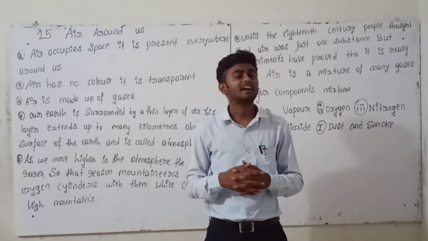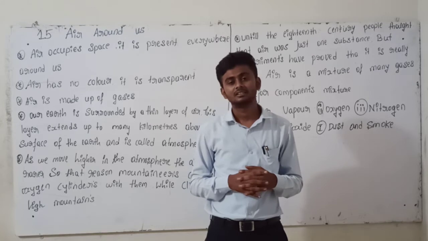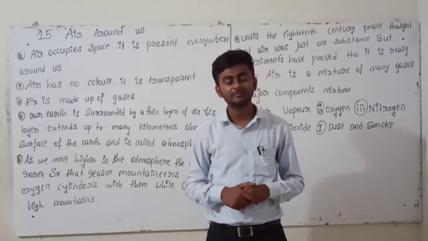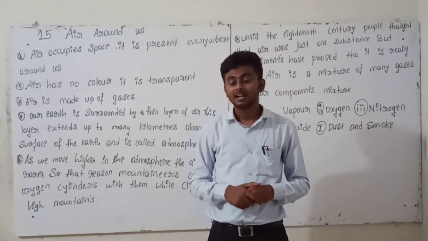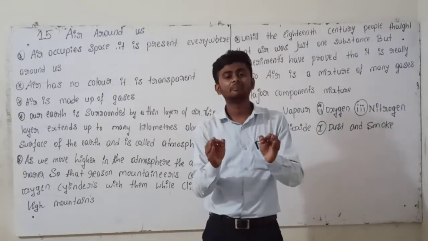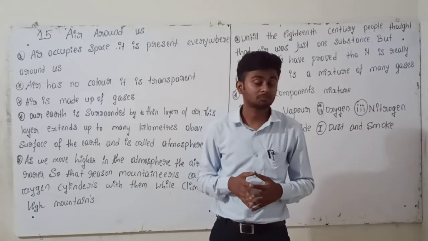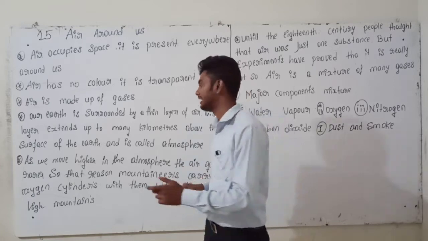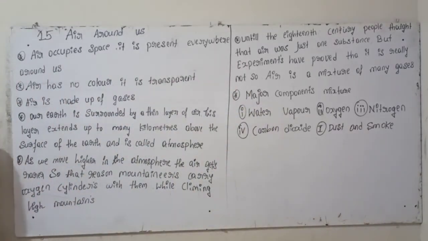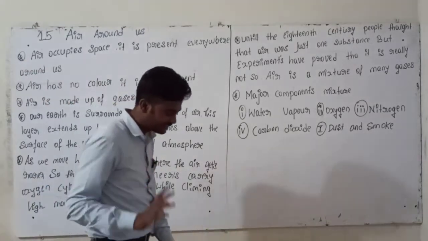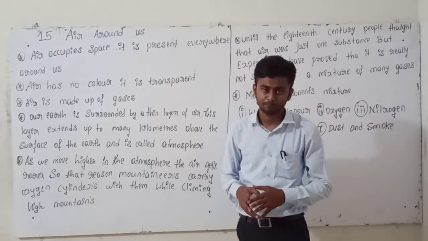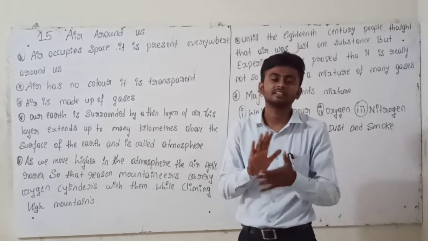Air is what? Transparent. The plants also depend on the air. Human beings also depend on the air. Yes or no? And also air is an abiotic thing. Air is what? An abiotic thing. It means air is a non-living thing. It means air is an abiotic thing. Air is what? An abiotic thing.